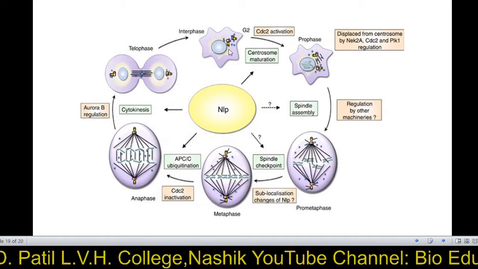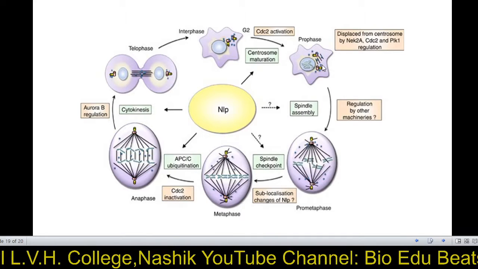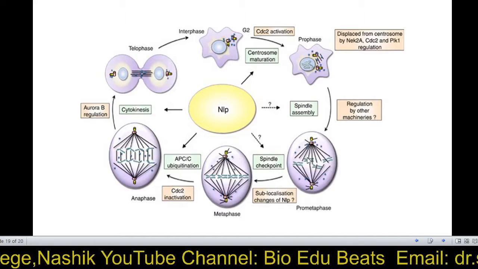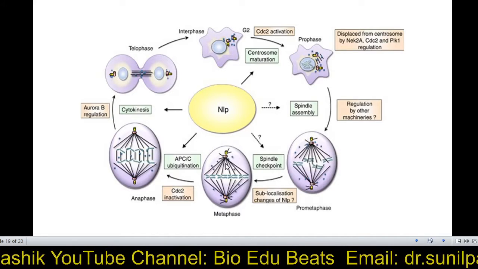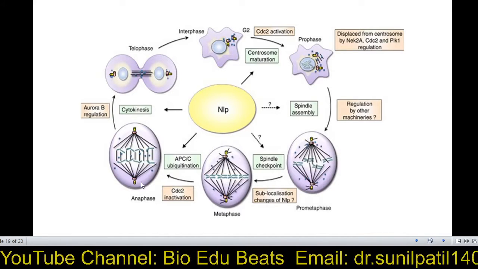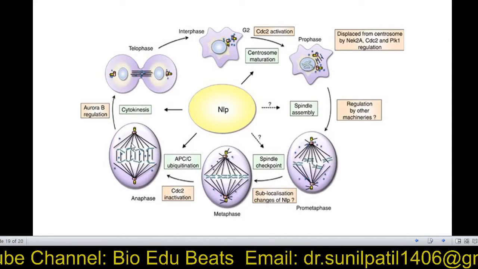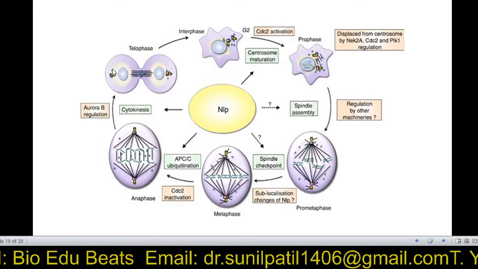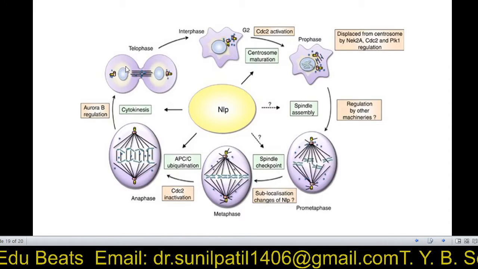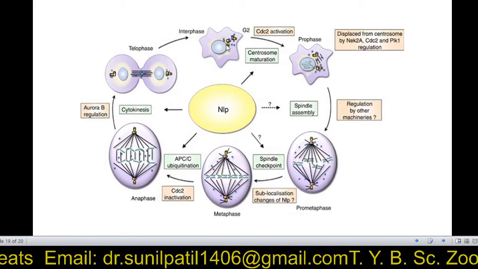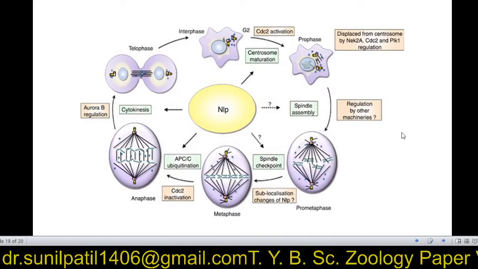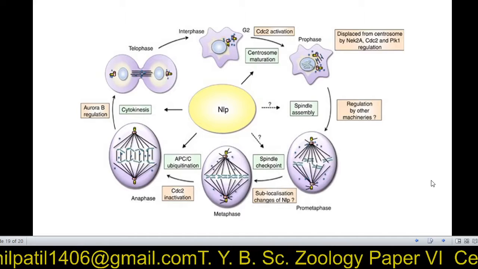So the same things are here. There is movement to the opposite pole. Then in metaphase, spindle fibers are formed and they attach to the kinetochore. In anaphase, they pull to the opposite pole. Then the cell separates with a centrosome, that is a pair of centrioles, and when each cell enters the interphase, it gets duplicated with the DNA duplication. The cycle is repeated. It is the role of the centriole in cell division.